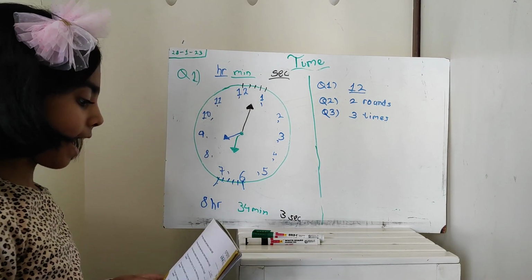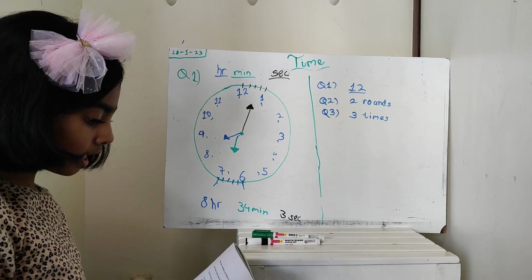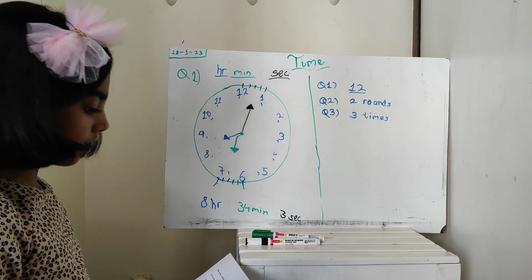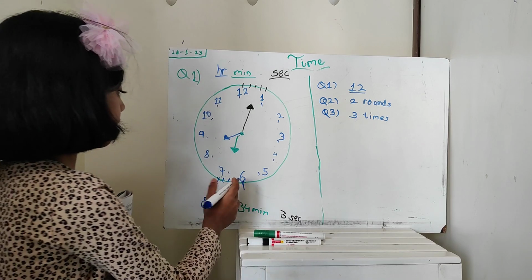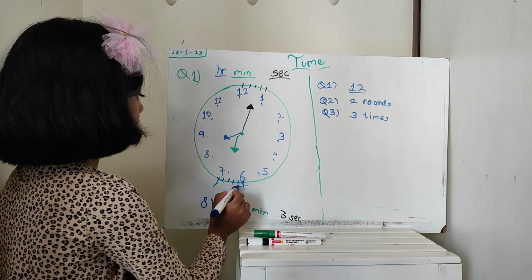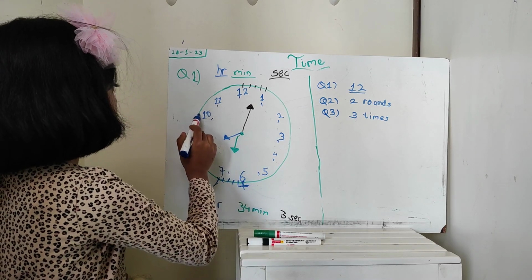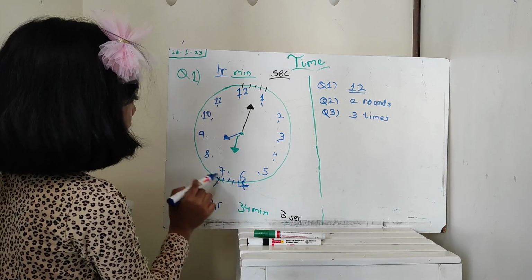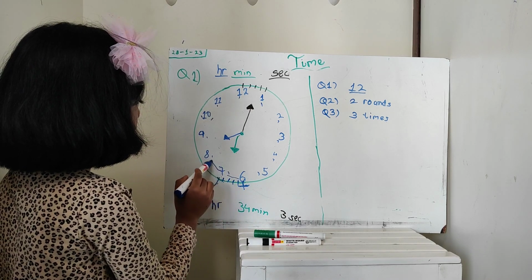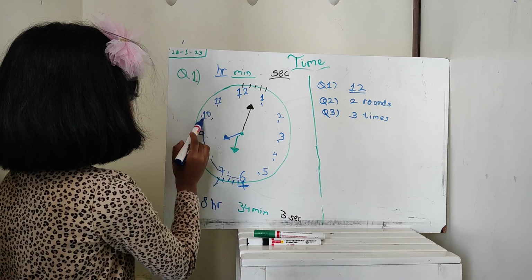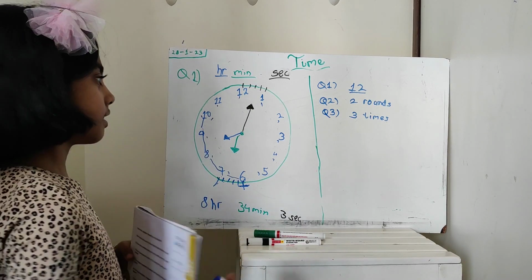Now let's see our question number 4. The hour hand moves from 6 to 10. How many hours have passed? Okay, let's see here. The hour hand passed from 6 to 10. So let's count how many numbers there are. 1, 2, 3, 4. Okay, so our answer is 4 hours.